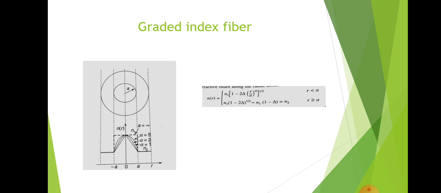It decreases gradually as a function of radial distance from the fiber center. The nature of the variation of the refractive index profile may range from triangular and parabolic to any higher order profile.